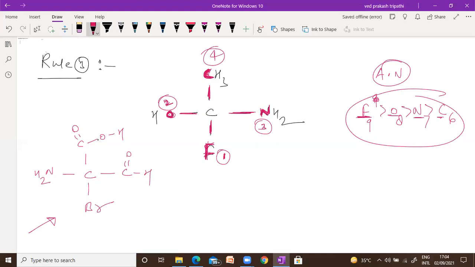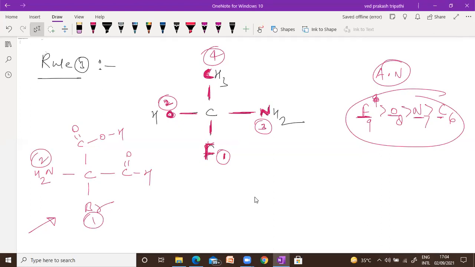You can locate the position like horizontal right, horizontal left, vertical up, vertical down. Highest priority is bromine. You are absolutely right. Bromine will be 1. After bromine, which one is second? Nitrogen, perfect. So this is number 2.